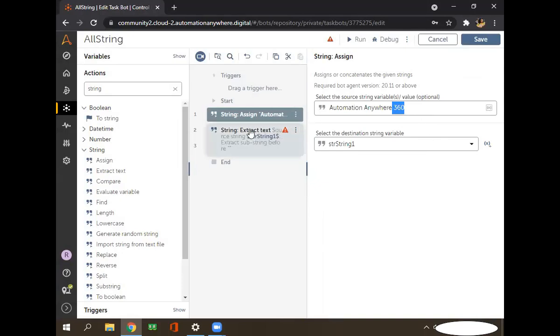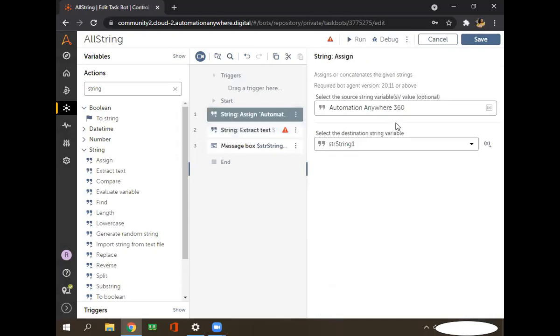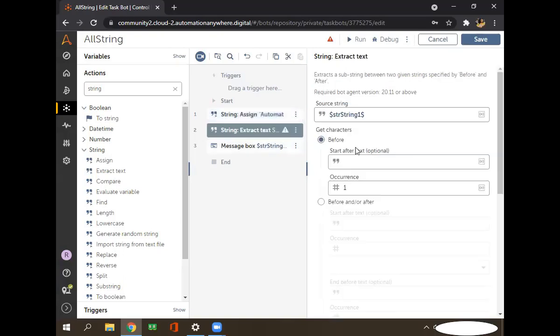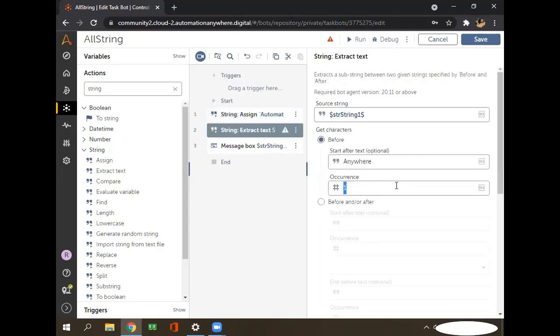I want to display this one. Then I'll go here to before, where we have to put some keyword like this one. If you can see, this keyword is coming only one time in this complete string, right? So that's why we can put here occurrences as one.